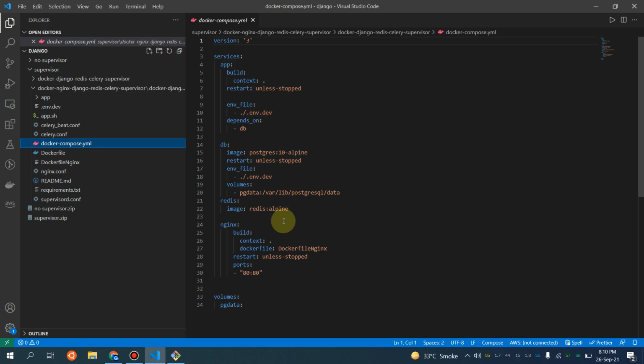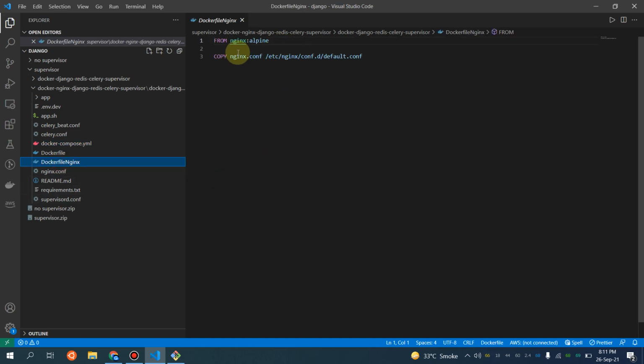Our application is going to be accessed by Nginx, and what I have done is I've added one more build stage here and a Dockerfile. The name of this particular Dockerfile is going to be different, Dockerfile.nginx. Let me show you this Dockerfile. What I will be doing simply is copying the Nginx configuration to the default path, and I will be using the Nginx Alpine image.